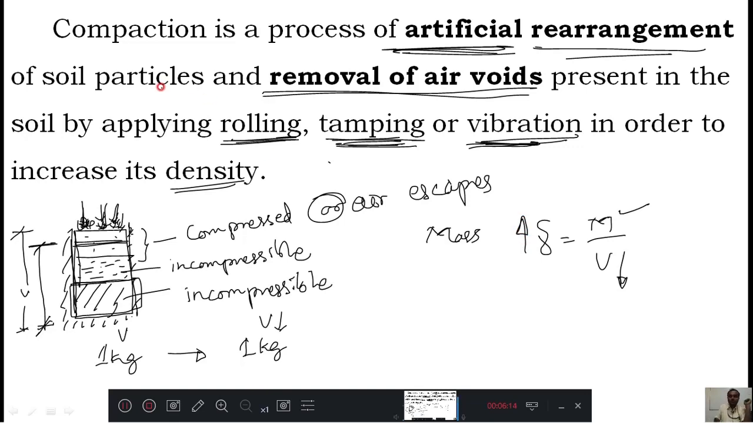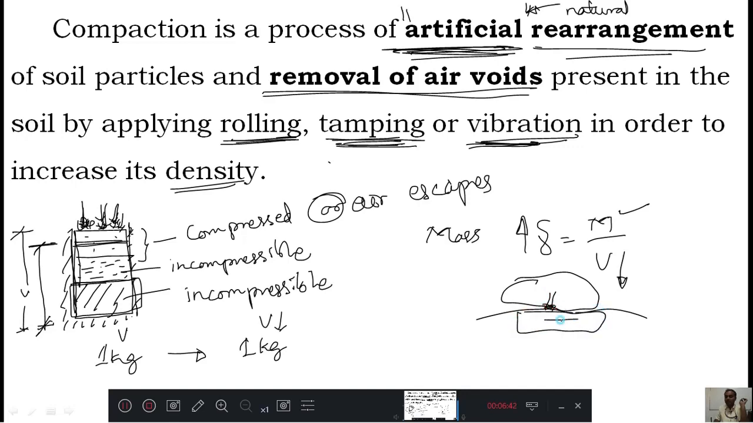This is what we are going to observe in the compaction, that is said artificial rearrangement. Why are we using the word artificial? This is opposite to the word natural. Natural compaction is different. Naturally some compaction will take place. For example, any rock might be there on the soil. This is the soil, and on that some rock is there. Because this rock is there for a longer duration, this soil may get compacted. This is natural compaction, but in our definition we have added the word artificial.